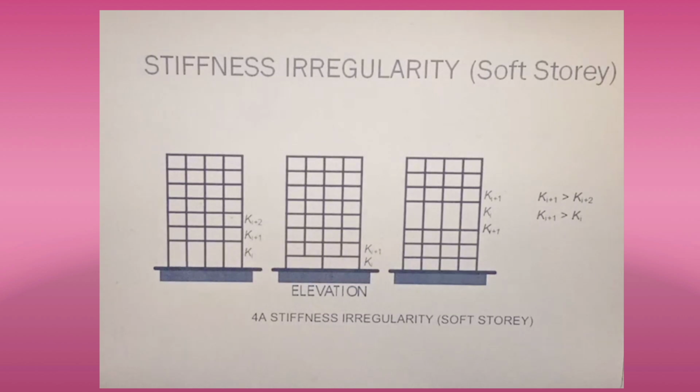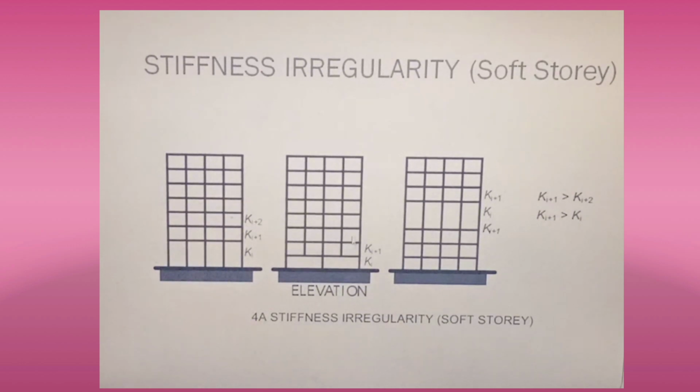Here this is the ground floor, this is one of the stories. Here the lateral stiffness is lesser. This has only stiffness Ki, here it is Ki plus 1, here it is Ki plus 2, which means its lateral stiffness is lesser. So if you consider this particular big figure, this will be your soft story.